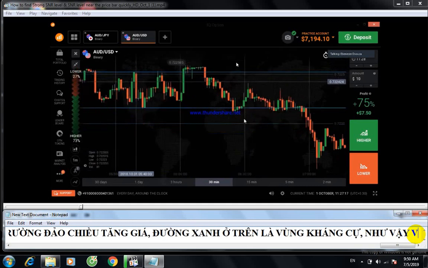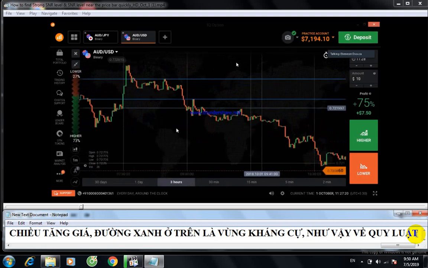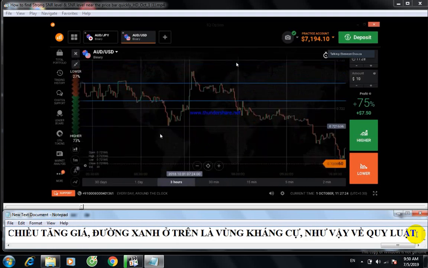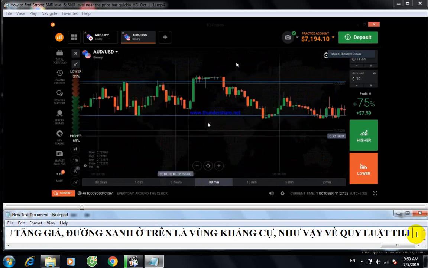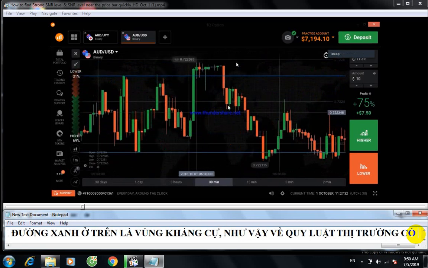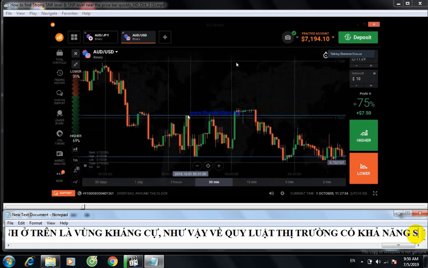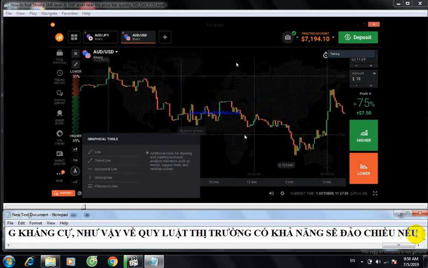But if you want to trade on support and resistance, you need to draw strong levels. Strong levels will work almost every time. I will show you how to draw strong levels. This is support, this is resistance, and now I will show you how to draw strong levels.